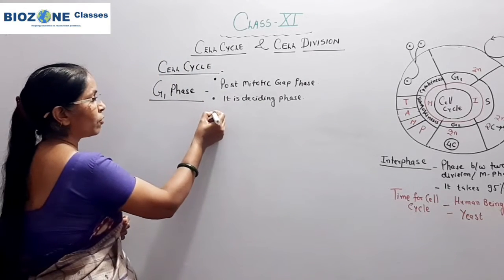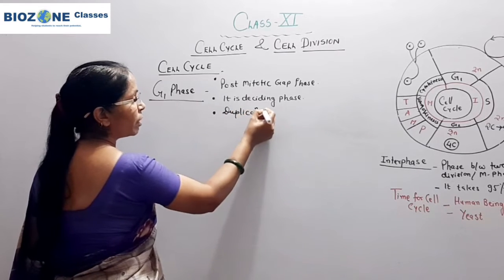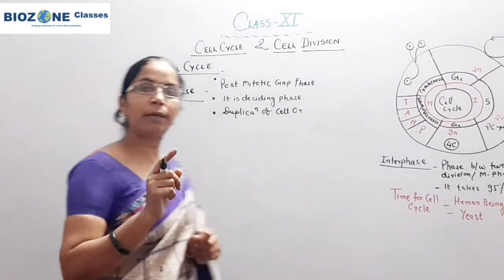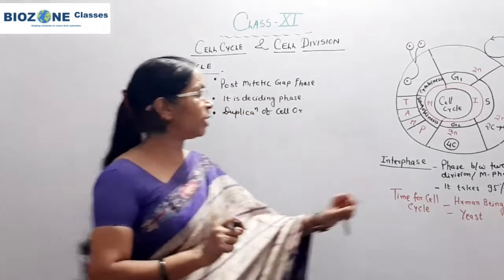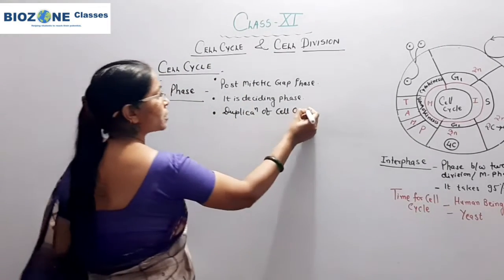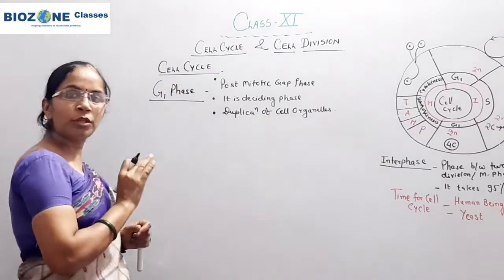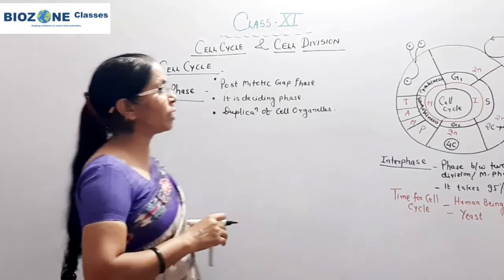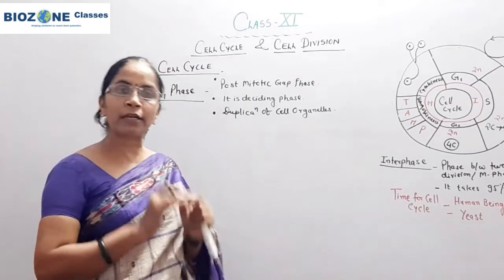Thirdly, an important feature of G1 you remember is the duplication of cell organelles. But among cell organelles, never remember the centriole. Centriole duplication in animal cells predominantly takes place during the S phase. So cell organelles start to duplicate during the G1 phase. The chromosome number, as we already discussed, is always 2n. Metabolically, G1 is one of the most active phases.